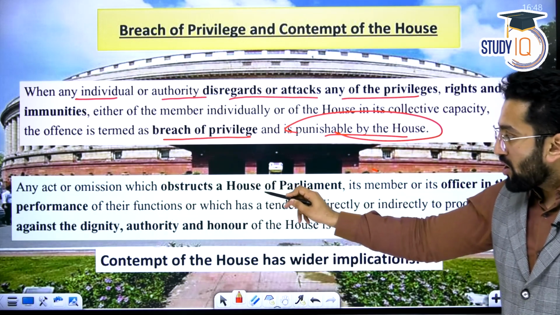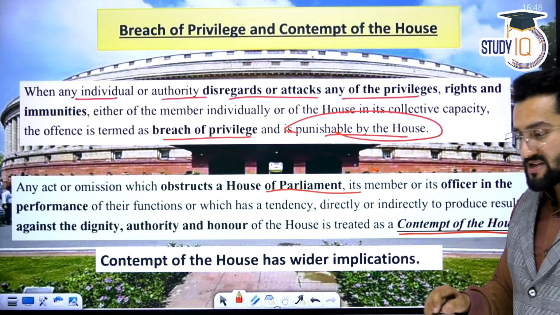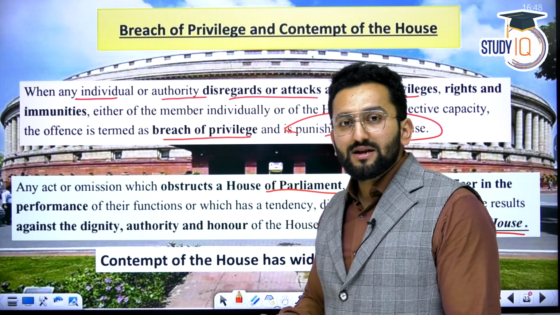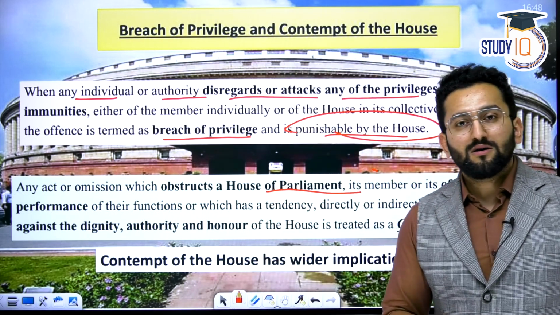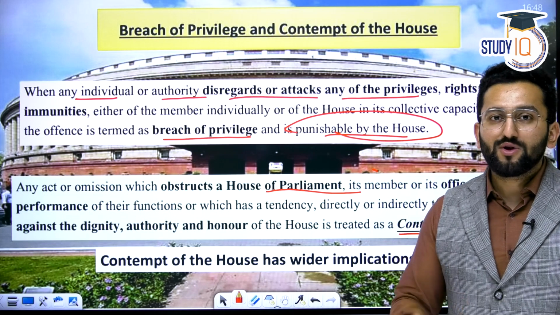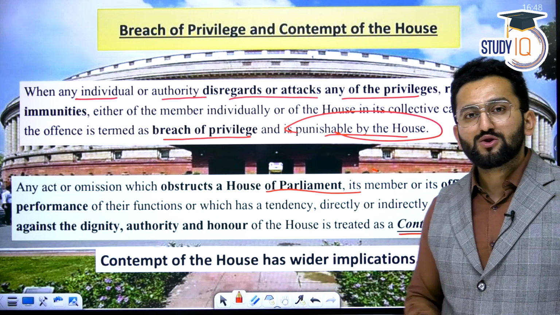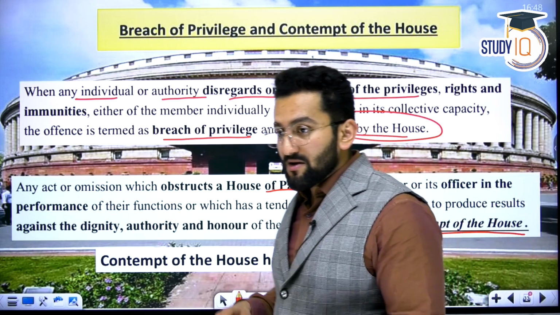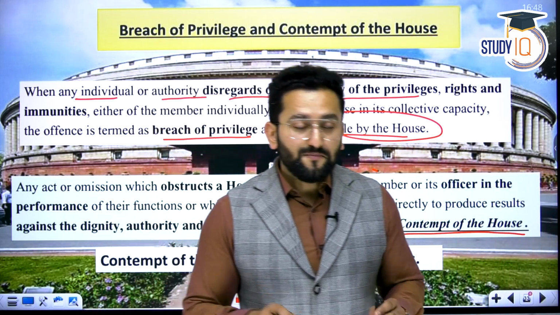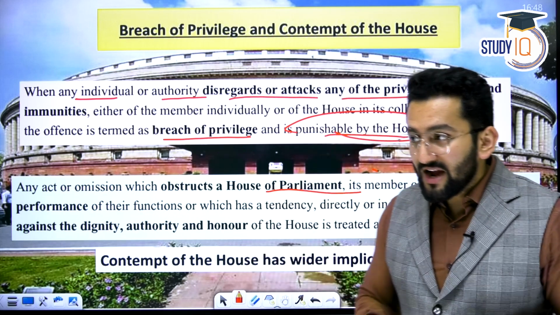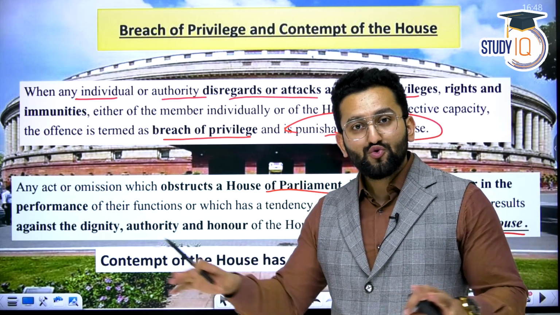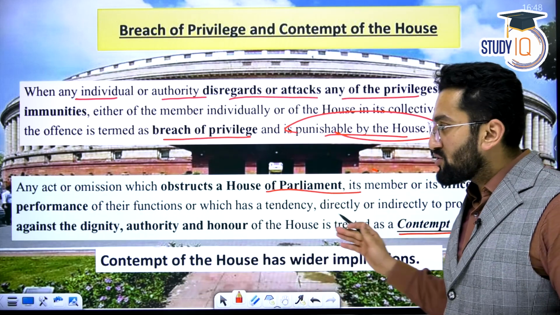Any act or omission which obstructs the House of Parliament. For example, you are stopping a particular officer who is working in Parliament from doing his or her duty. You're obstructing a member of Parliament from participating in the House proceedings. For example, there's a vote going to happen today on an important bill, and you actually kidnapped 2-3 MPs. So it is like you are obstructing.